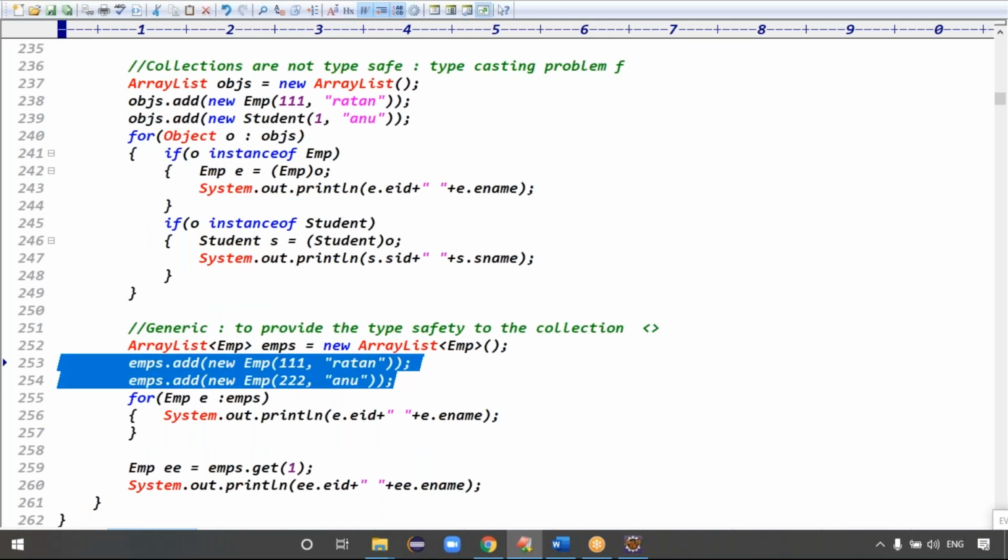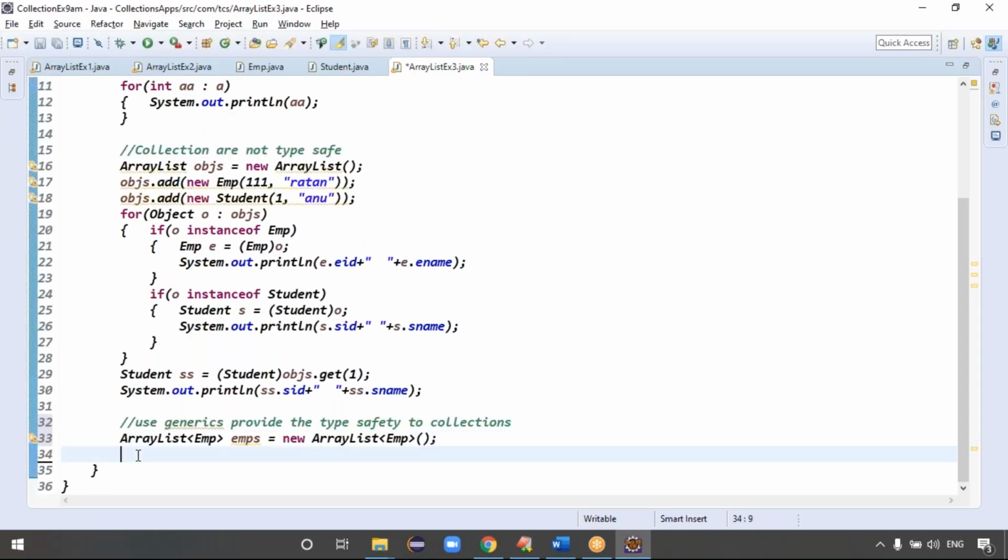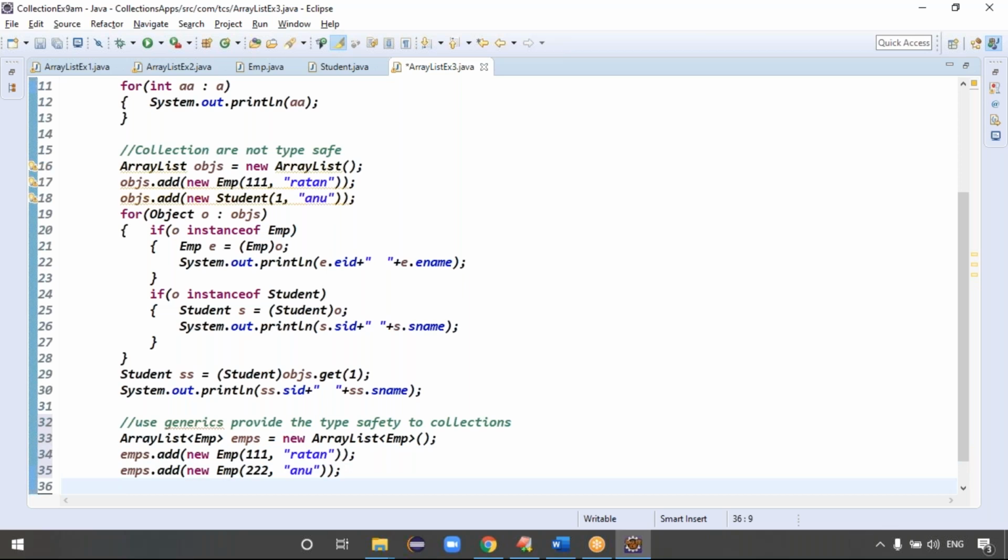Guys, I clearly specified what type of data my ArrayList can hold now. My ArrayList can hold employee data, right? So guys, that's what: employee data, I'm adding employee one and employee two, right? Exactly. Yes, can I read the data now?